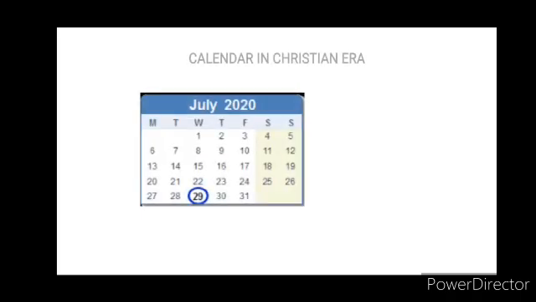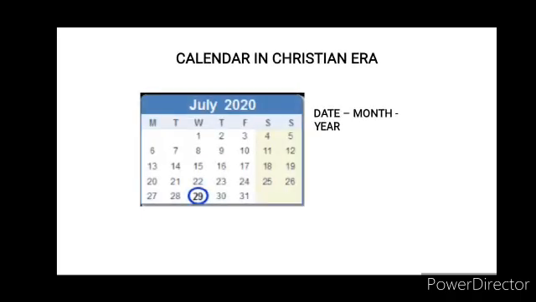In the Christian era, a particular day is written by writing the date of that day. The date consists of the serial number of that day, followed by the serial number or name of the month of the current year.